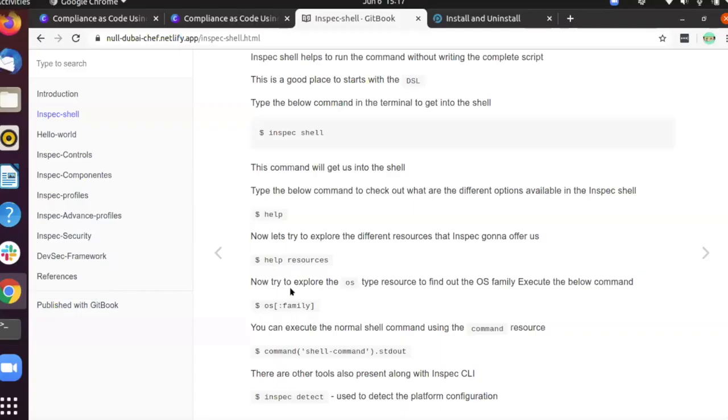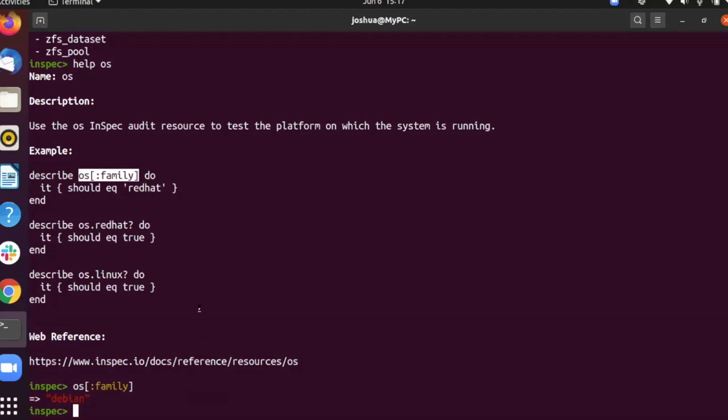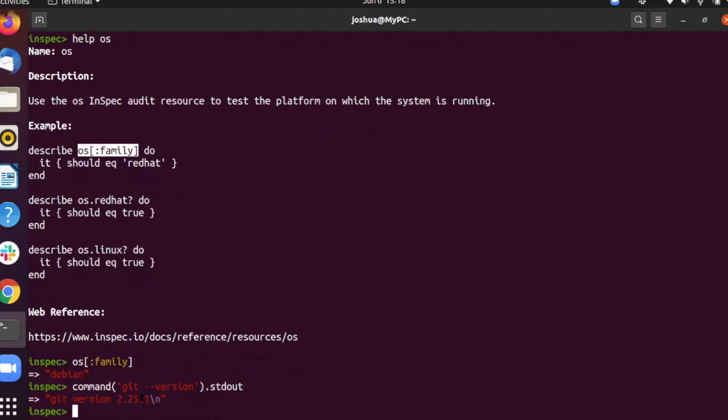There is another resource called the command resource. The command resource helps to execute a command like a shell command. So for example, I'm going to see what my Git version is. I'll just put the command that I want. You could see we are getting the Git version. This will be very useful if you are starting with Inspec and want to know more about the resources.